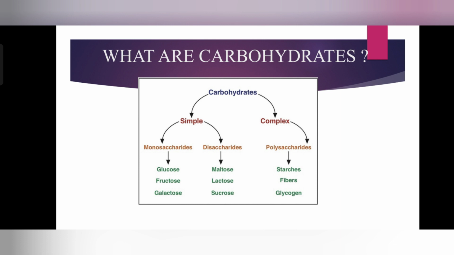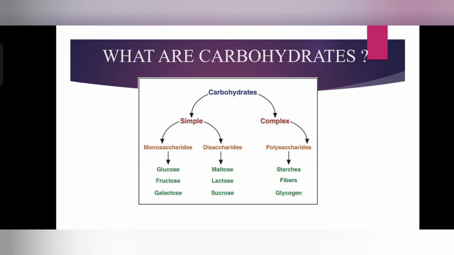Carbohydrates are classified into the following classes depending upon whether they undergo hydrolysis and, if so, on the number of products formed. First of all, monosaccharides. Monosaccharides are the simple carbohydrates that consist of a single polyhydroxyaldehyde or ketone unit.